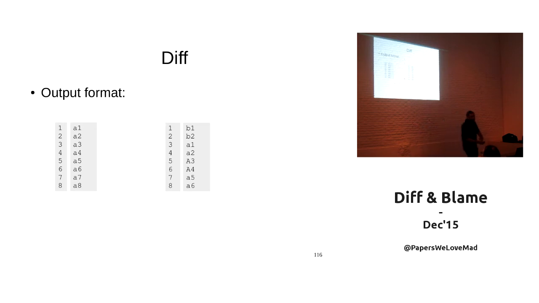Okay? So the internal output format of a diff will be something like this. So insertion of B1 and B2 will be a number, 1 for insert, and an array of strings.